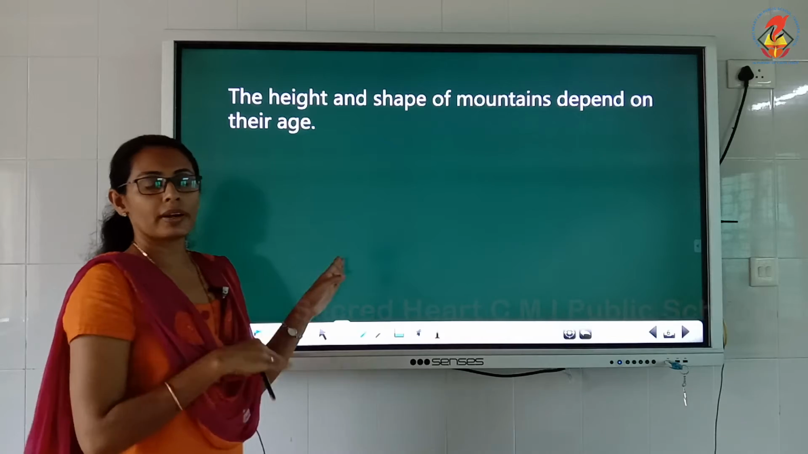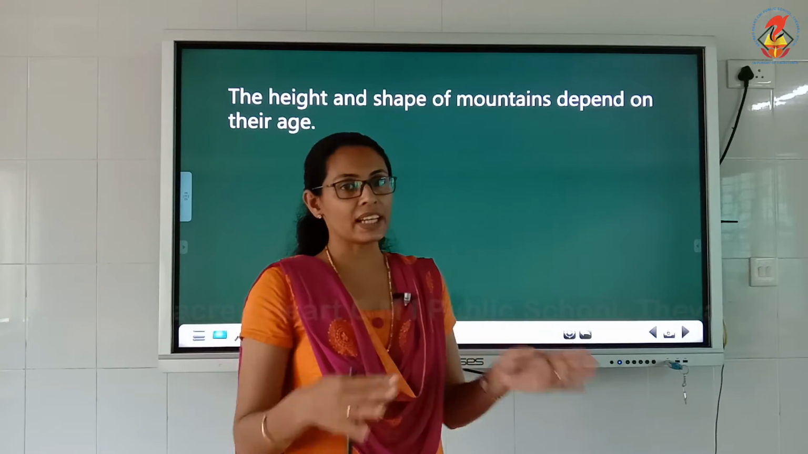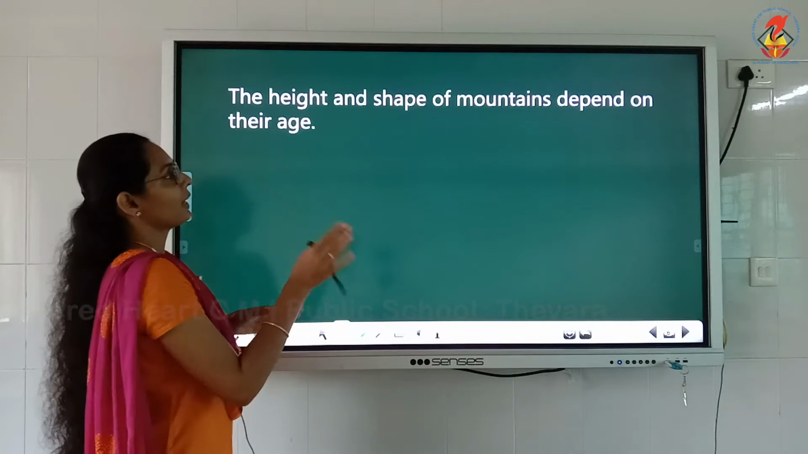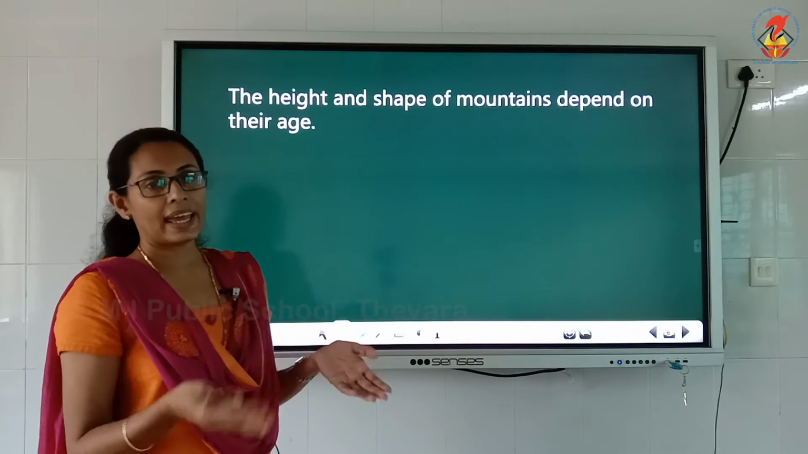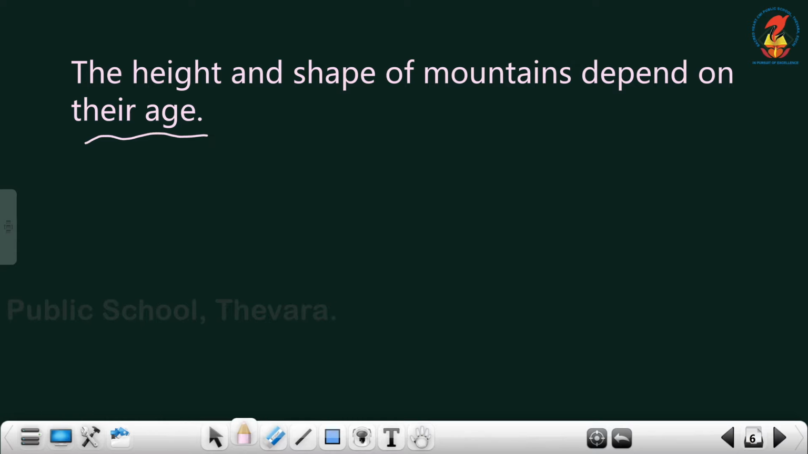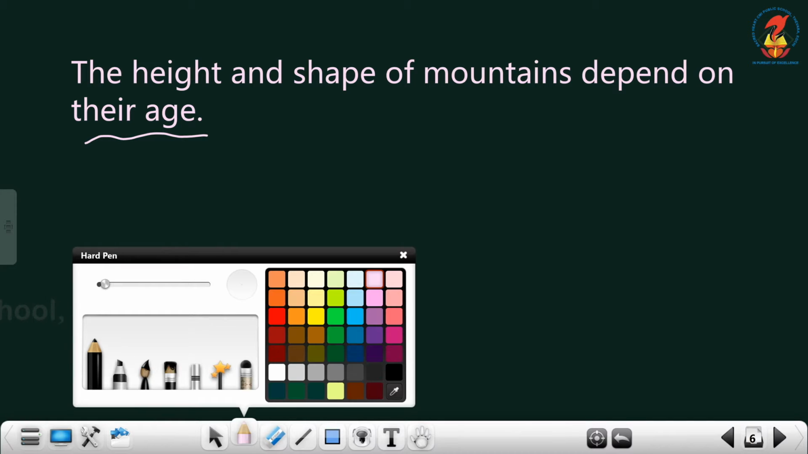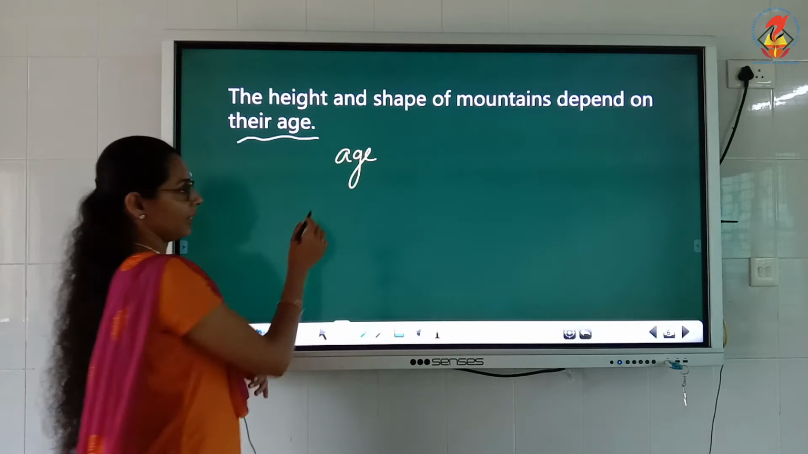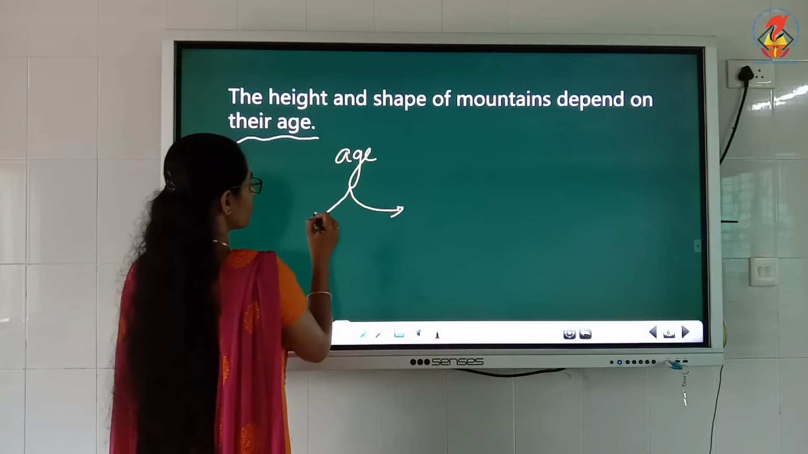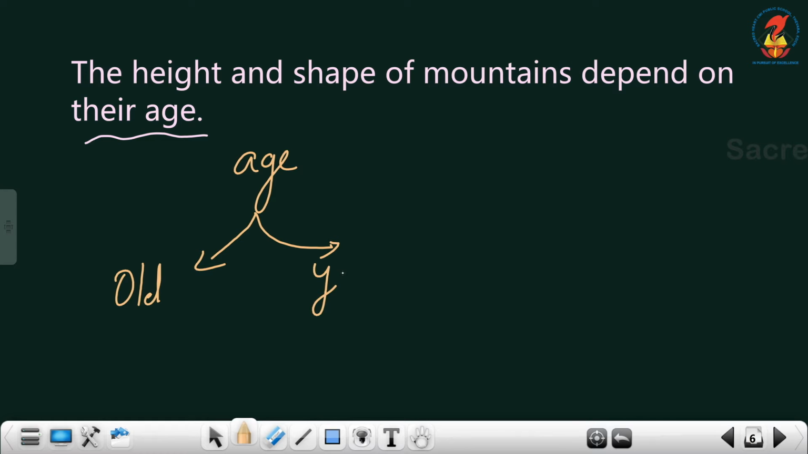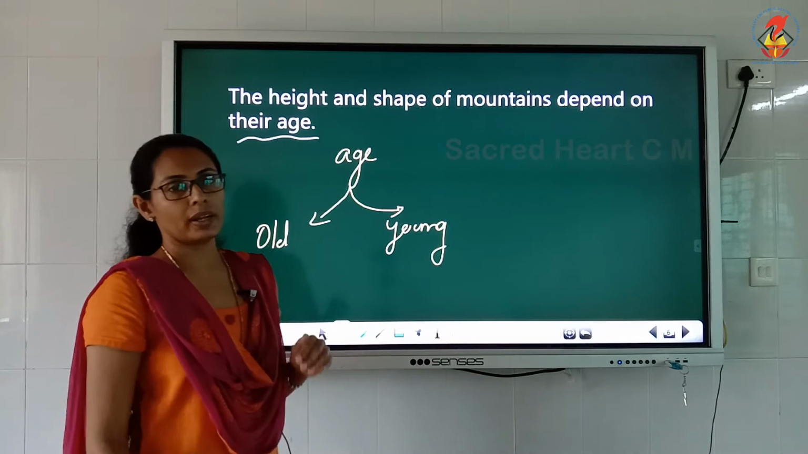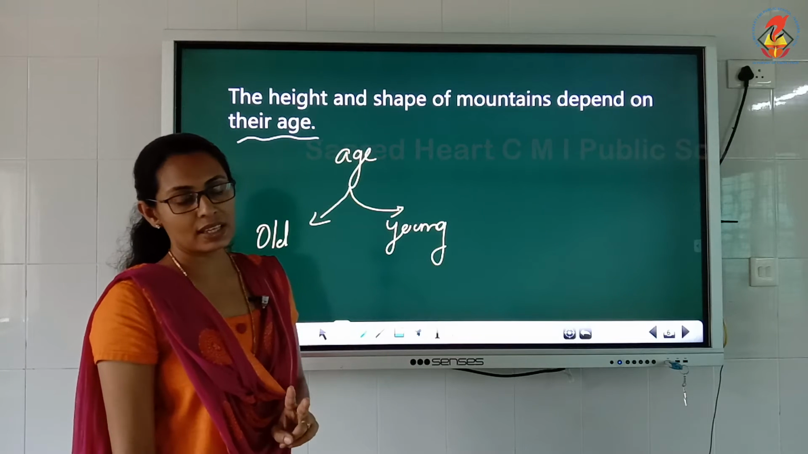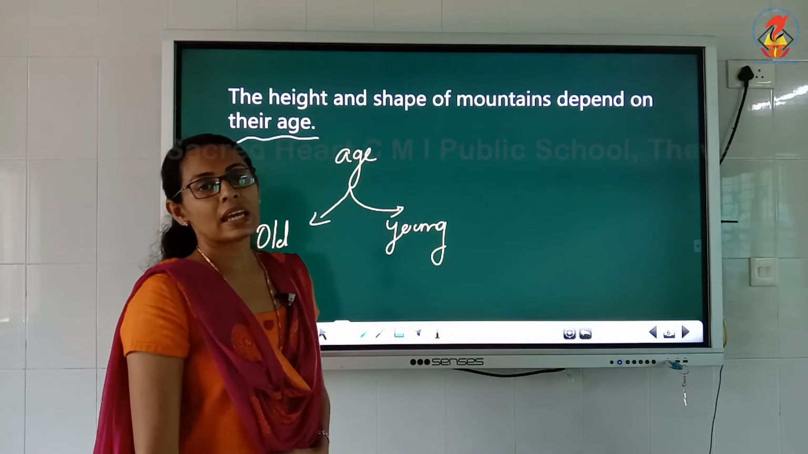Now we are moving to the next section. The mountains, we already studied, differ in height and shape. Among these, shape and height also depend upon their ages. The mountains vary in their ages also. So according to age, the mountains are divided into two categories. One is old mountains, another one is young mountains.